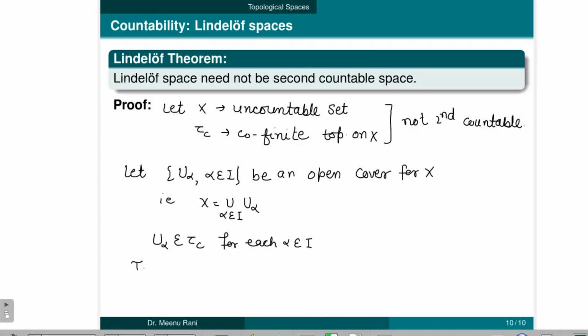Now take any one member here, alpha naught belongs to index set I, such that U alpha naught belongs to the cofinite topology, which implies that U alpha naught complement is finite.